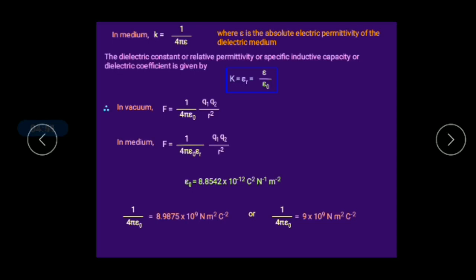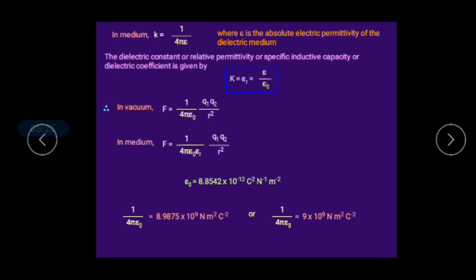Now I wanted to add one more point about the epsilon r value, the relative permittivity for free space or vacuum, which is always equal to 1. This is also a one-word question that can come: what is the relative permittivity of free space, or what is the dielectric constant for free space? It is always equal to 1.